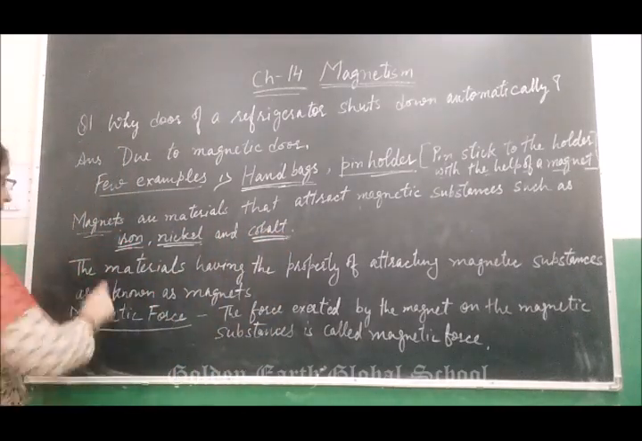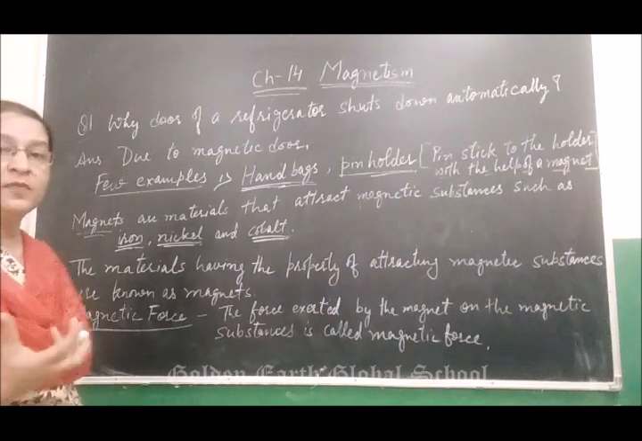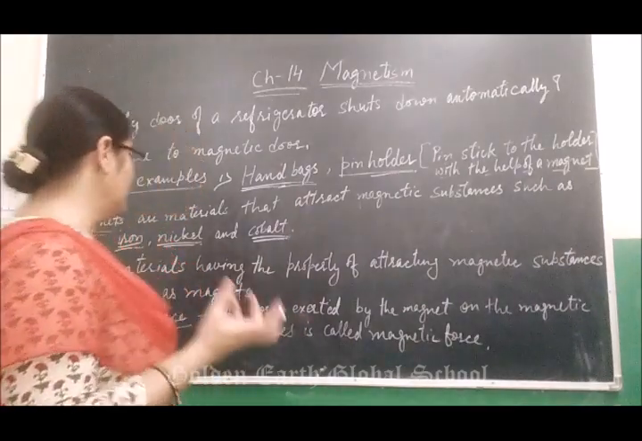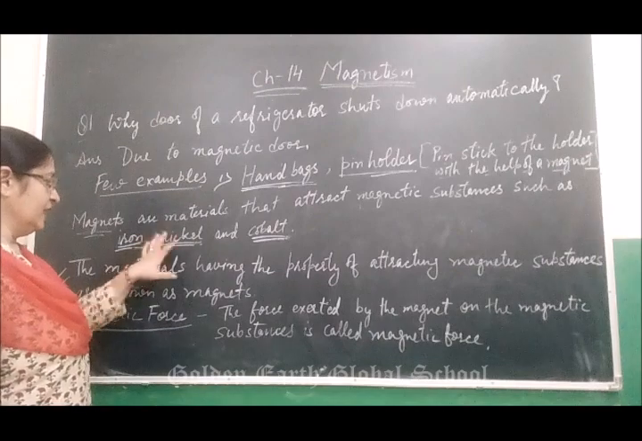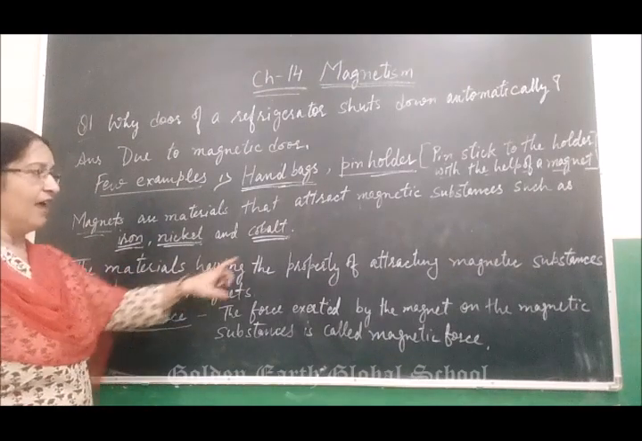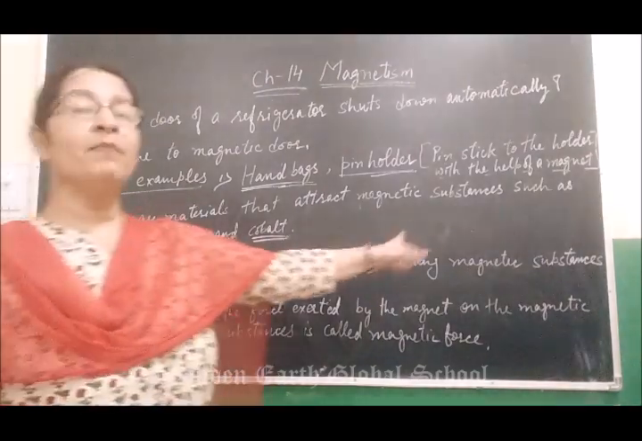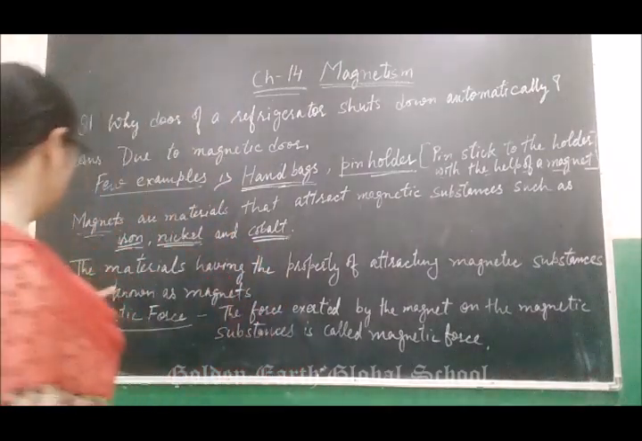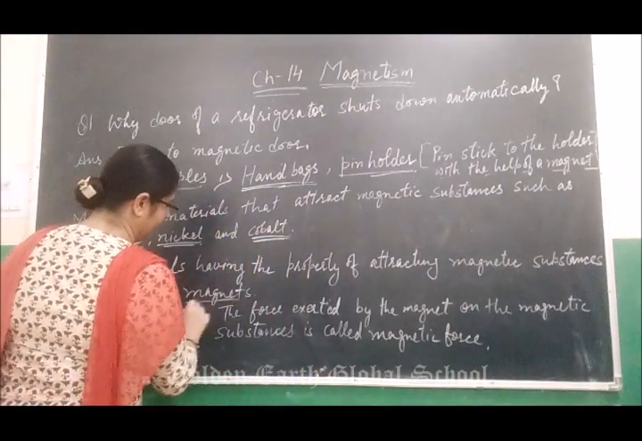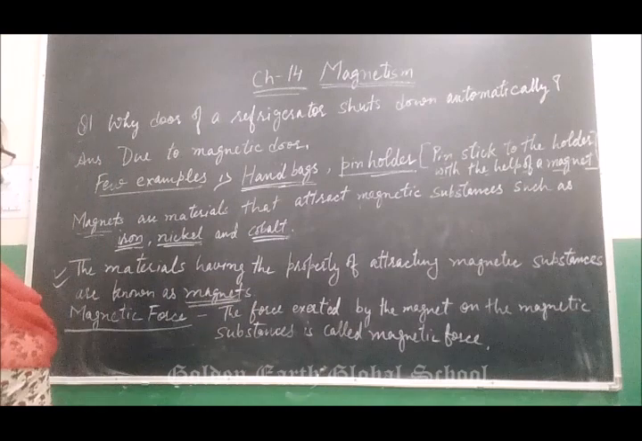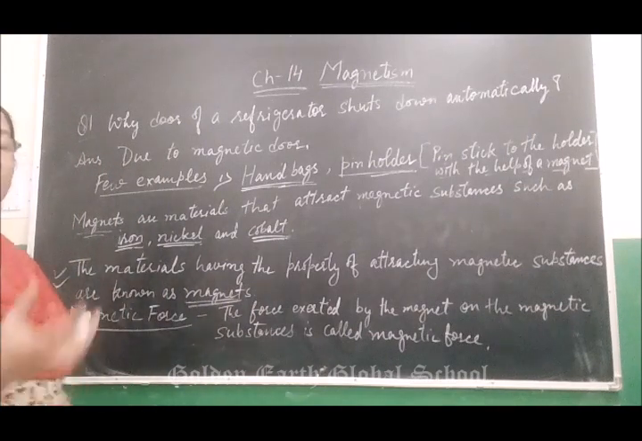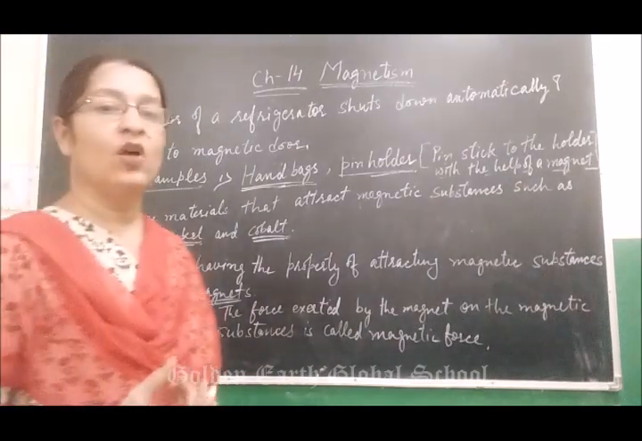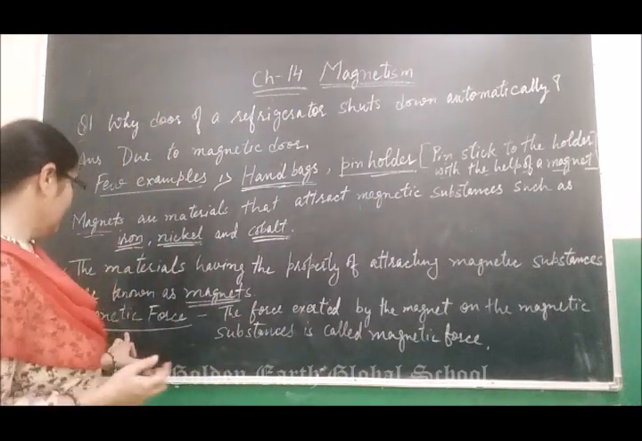Next, why does a magnet attract these substances? Because of a property. These materials having the property of attracting magnetic substances are known as magnets. Understood? Why does a magnet attract the magnetic substances? Because of force.